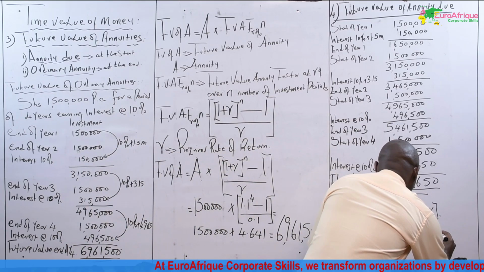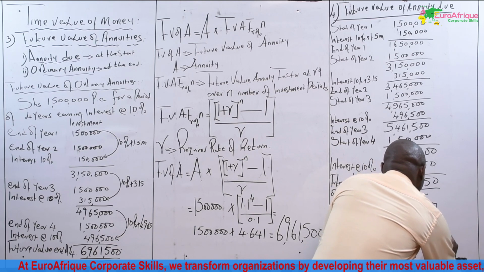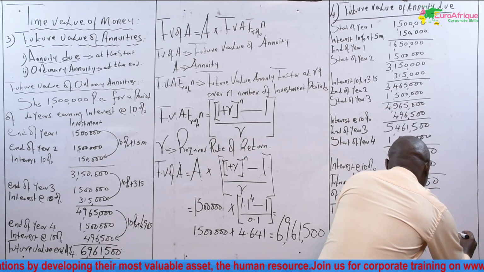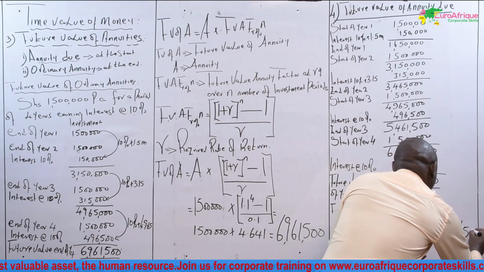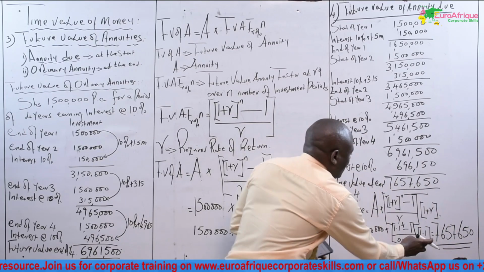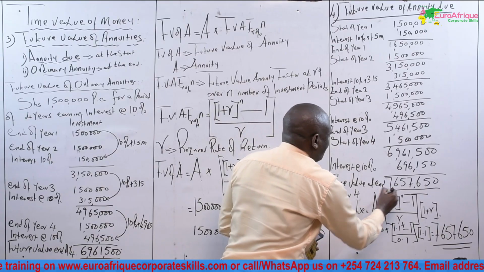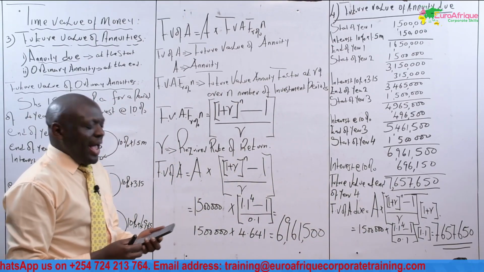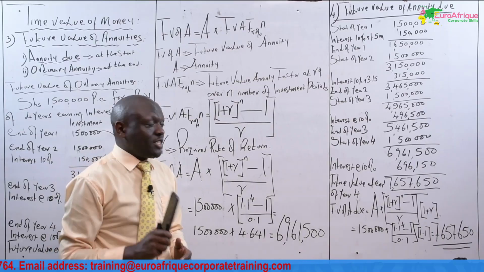This is equal to 7,657,650. Is this not the same as this one? They are the same.